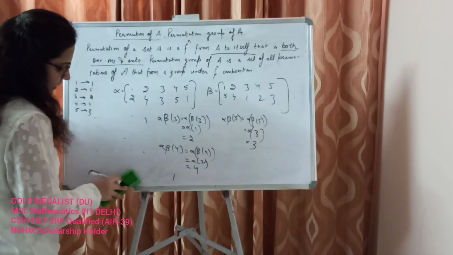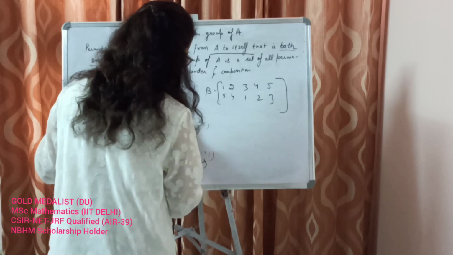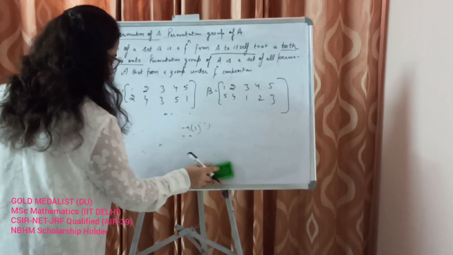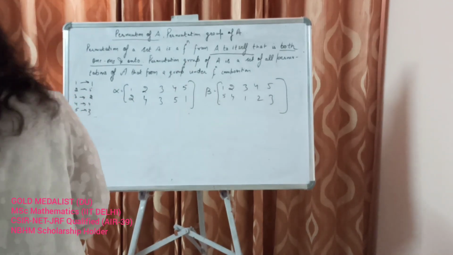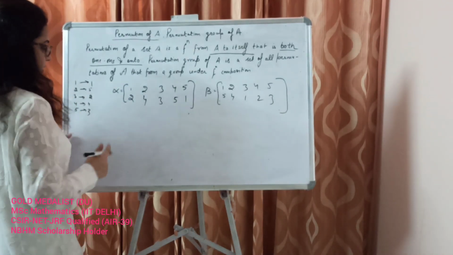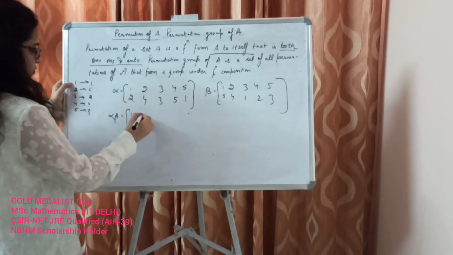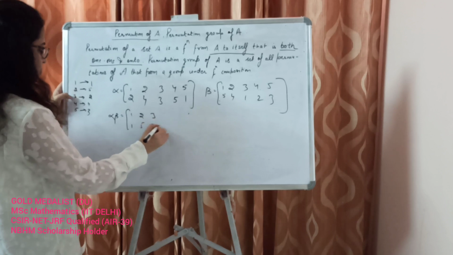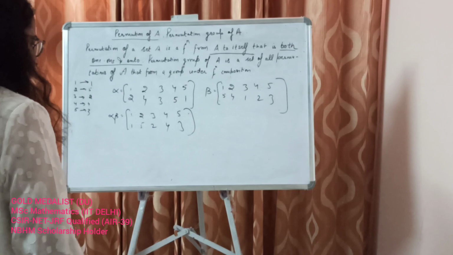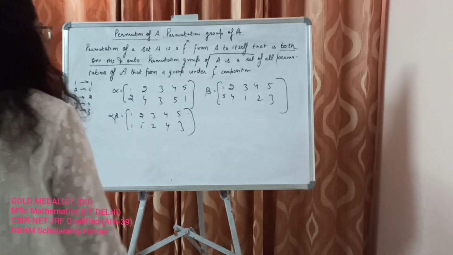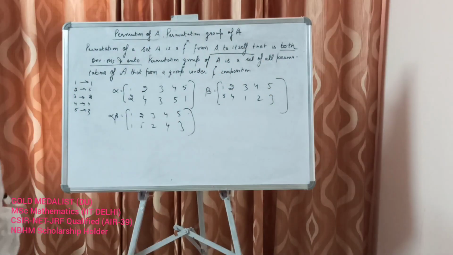So how do we express it in array form? Alpha beta will be 1 goes to 1, 2 goes to 5, 3 goes to 2, 4 goes to 4, 5 goes to 3. Alright. So this is basically, I can say that this is multiplication of two permutations.